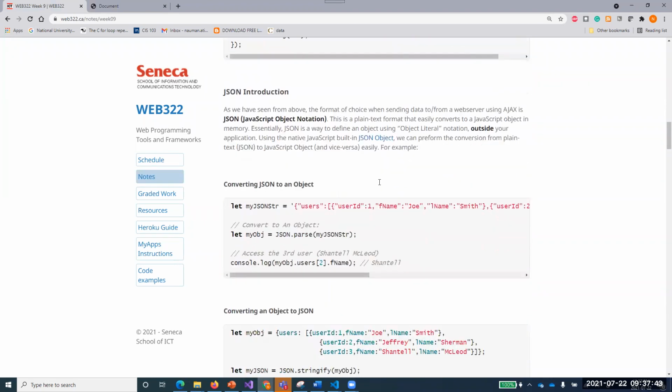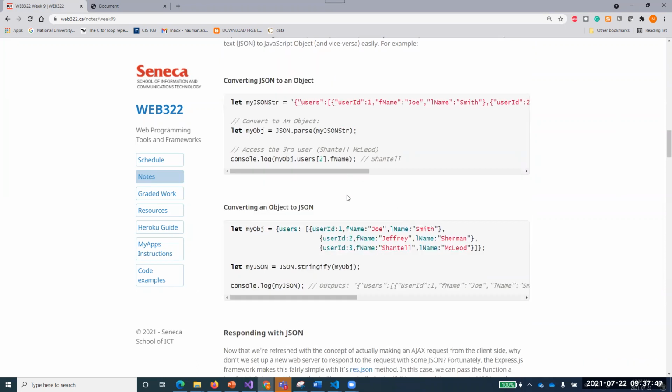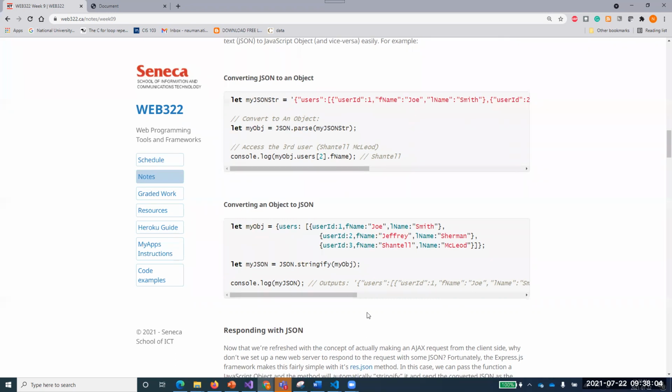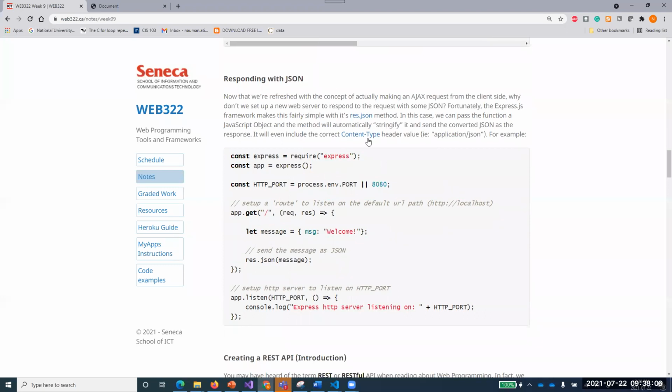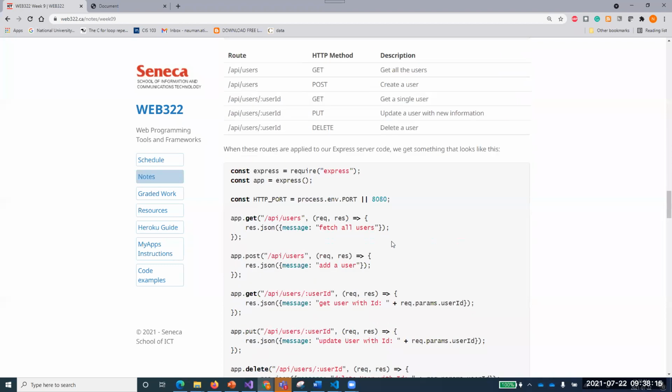We can talk about this JSON introduction. We have talked already about this JSON, what JSON data is and how we can convert it. There are multiple ways: JSON.parse takes it to a normal JSON object, and stringify converts it into JSON. So you can convert objects to JSON, and you can convert JSON to an object. And we can always respond with JSON data. If you want to send that data, we can just respond with it. So we are converting that into JSON and printing, sending that message. So this is all related to that.